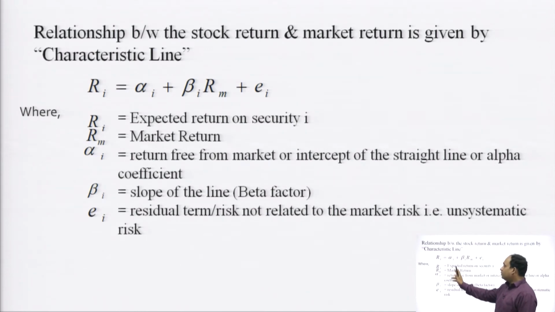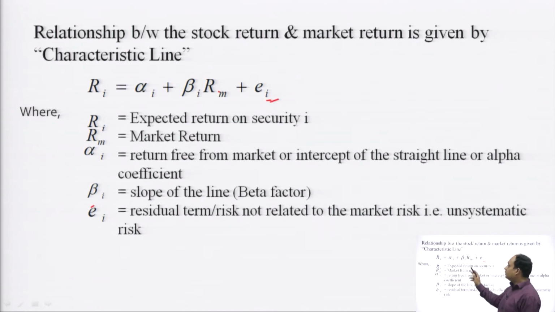Here Ri is the expected return on security i, Rm is the market return, alpha i is the return free from the market, or the intercept of the straight line, the alpha coefficient, beta i is the slope of the line, that is the beta factor attached with the security, and ei is the residual term, the risk not related to the market, that is the unsystematic risk. This ei denotes the unsystematic risk.